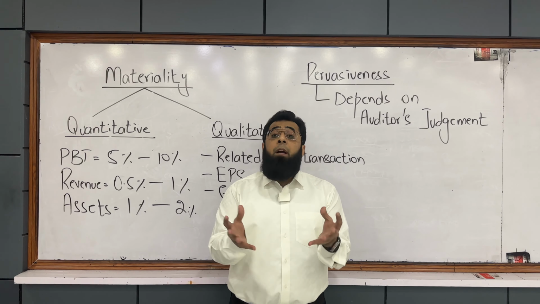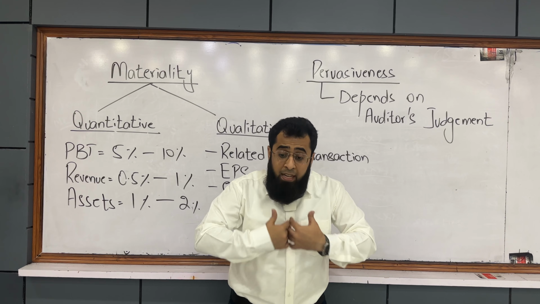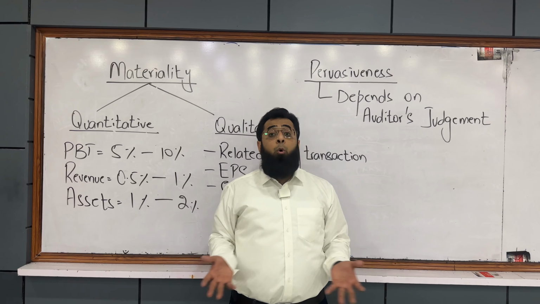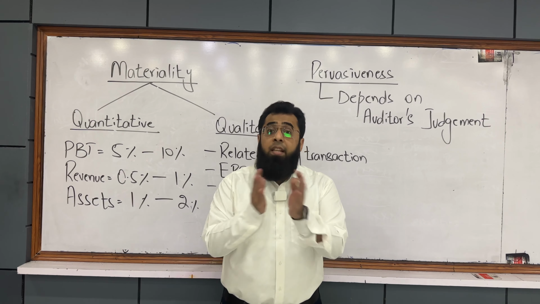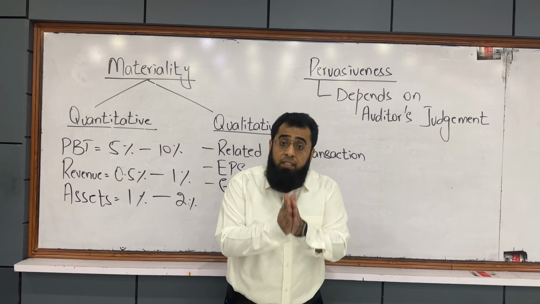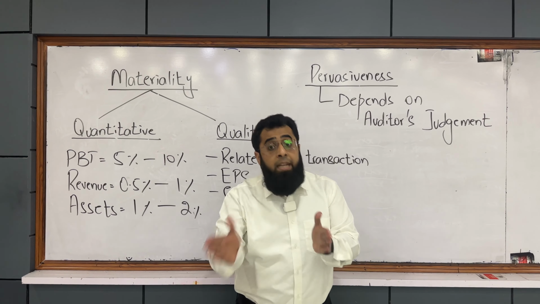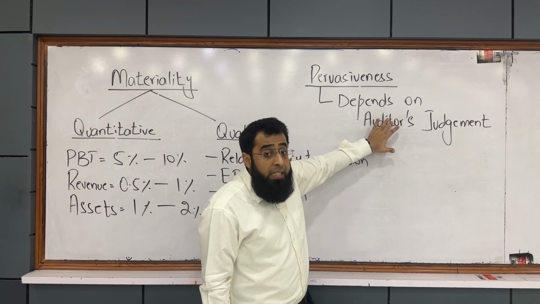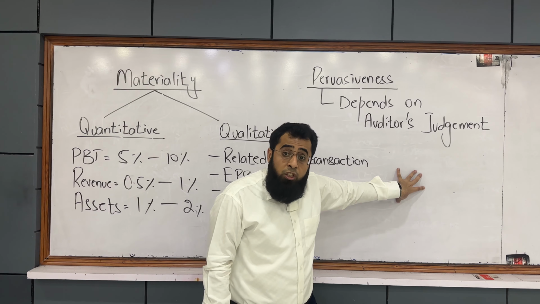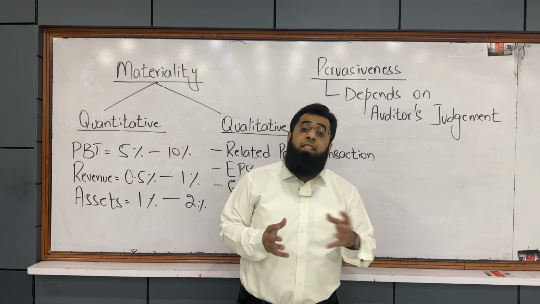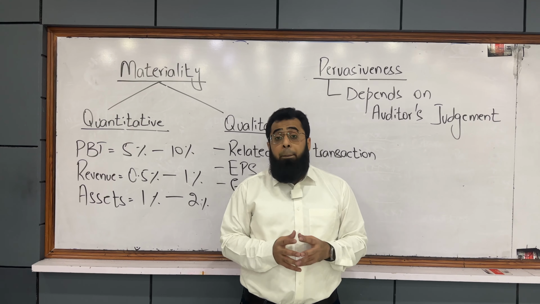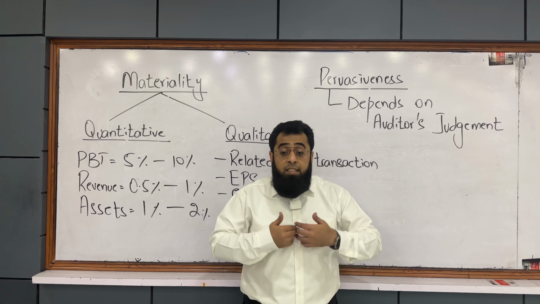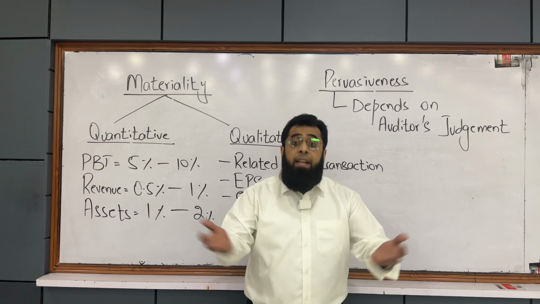See, the word pervasive means a thing which has a spreading impact, which can affect the financial statements as a whole, and it is sufficient enough to make the financial statements as a whole meaningless. Now, the auditing standard says that it completely depends on the auditor's judgment to determine pervasiveness. For example, if a wrong going concern assumption is taken, it's a pervasive issue, it has a spreading impact.